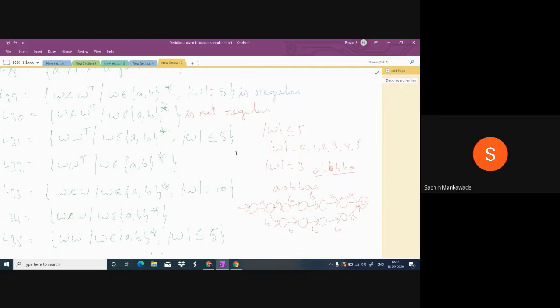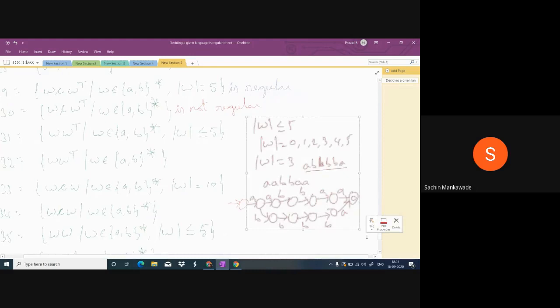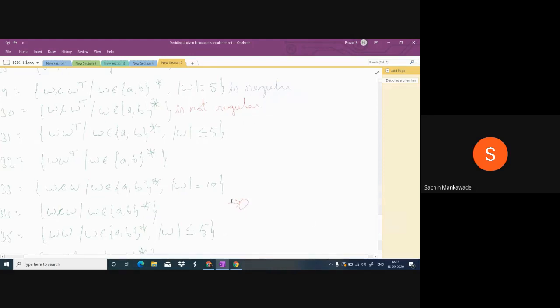Do you understand, or do you want more clarification? No, sir, I got it. Okay. Then there will be a finite number of strings, and every finite language is regular. And my question, Arti, how many strings will be there in this L31?